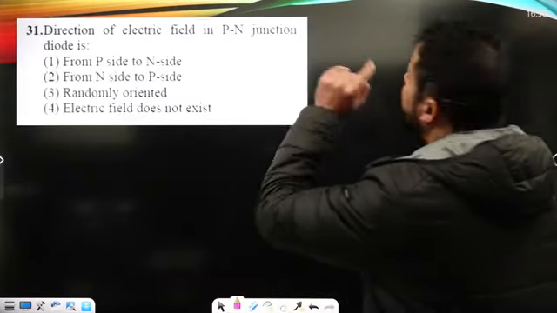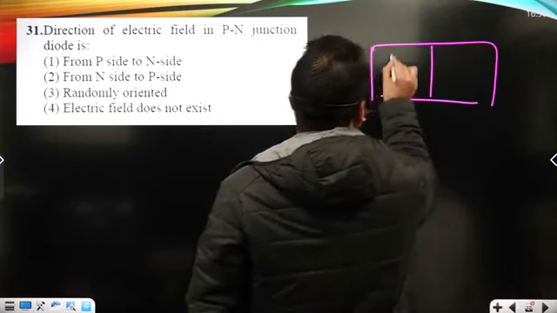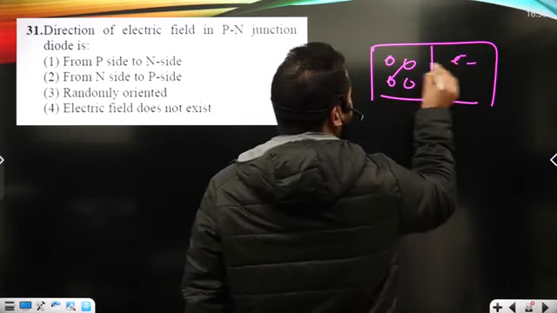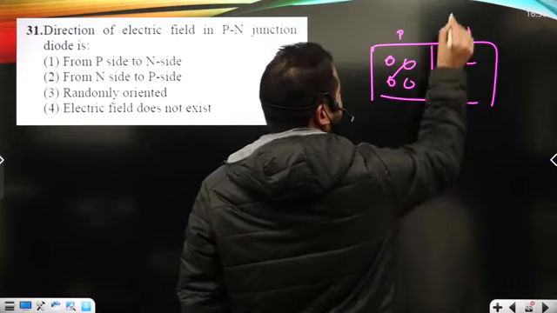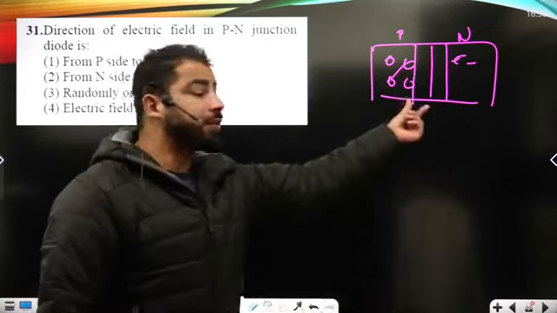Now, the direction of electric field in the p-n junction. In the p side, the majority charge carriers are holes, and in the n side, the majority charge carriers are electrons. A depletion region is going to form near the junction.